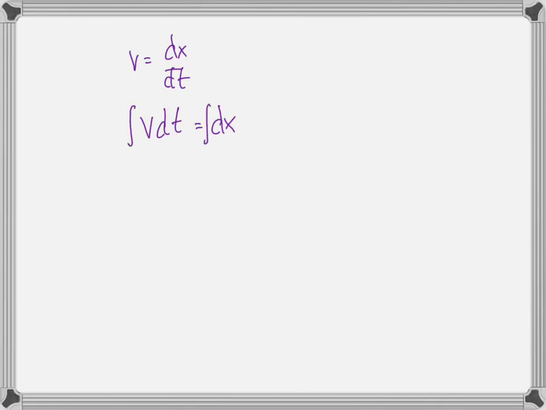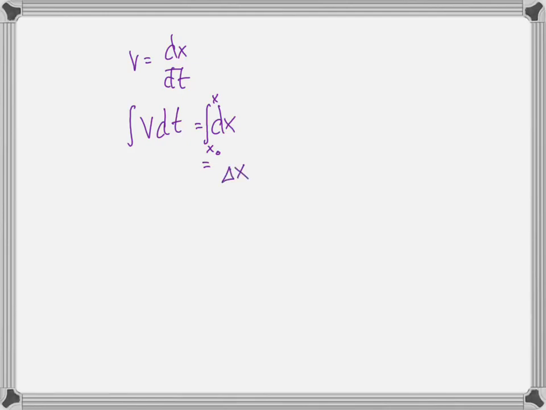Now again, I'm not going to hold you currently mathematically responsible for doing integrals. I'm just showing you this derivation. We have to do an integral on both sides. Now, the integral on the right-hand side of dx going from x initial to x final is just delta x.